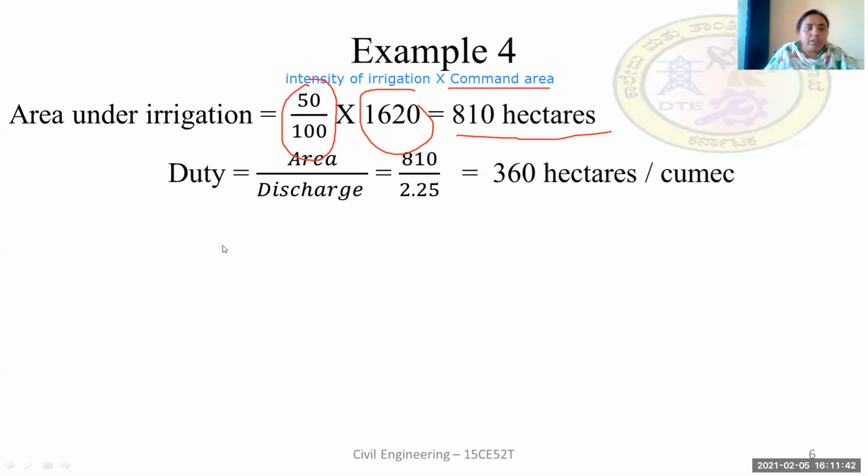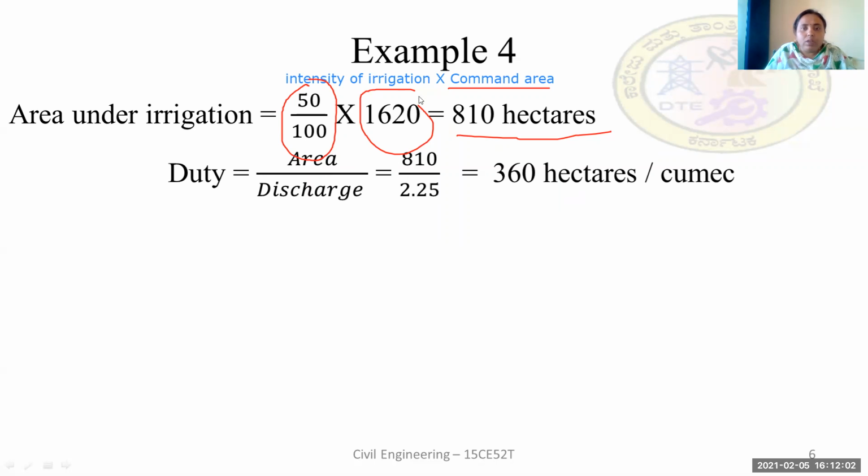Now the next point is to calculate the duty. Duty is defined as the number of hectares brought to maturity by constant supply of water at 1 cumex throughout the base period. It is given by the formula area by discharge.